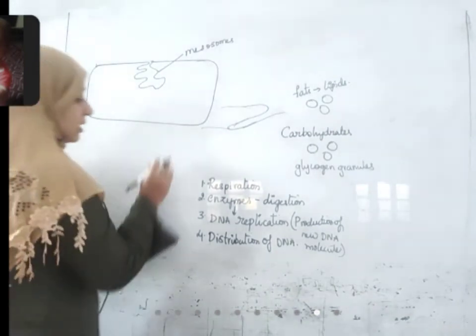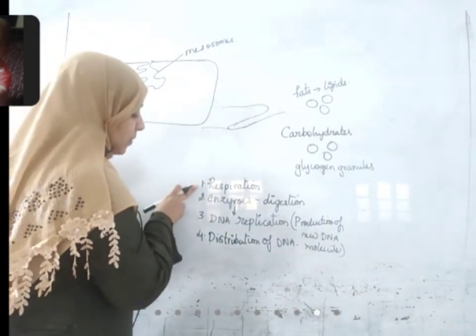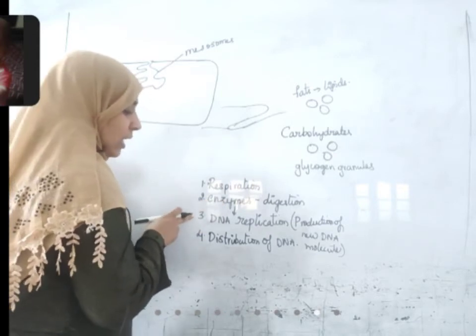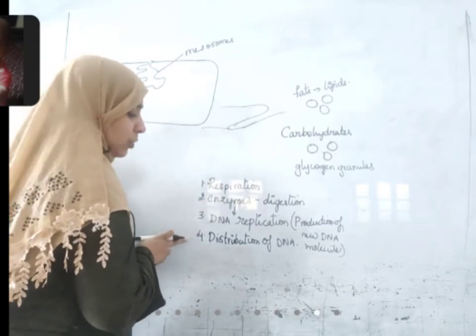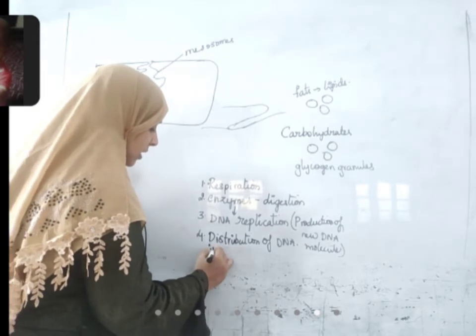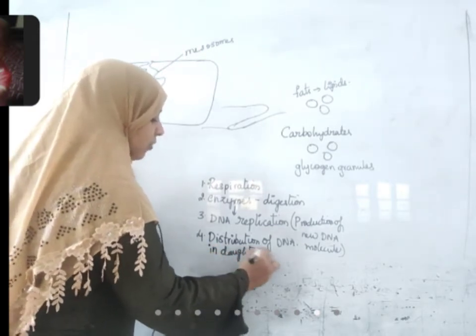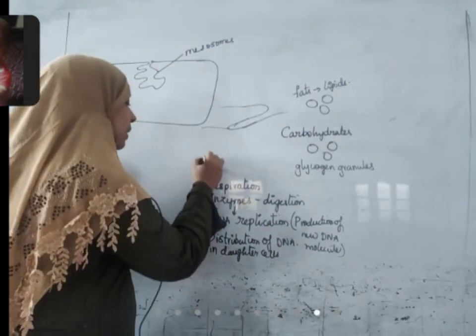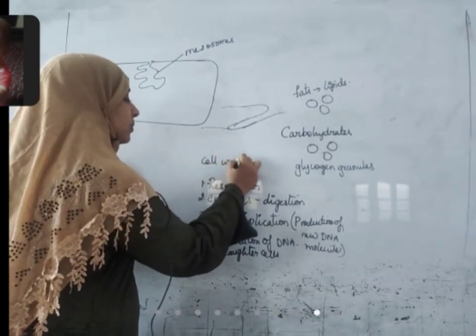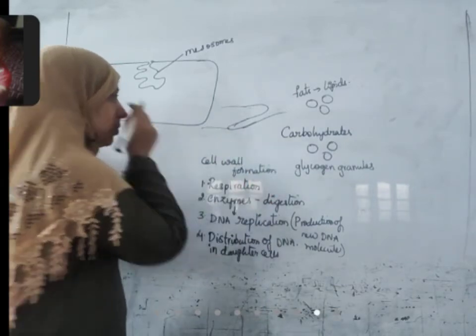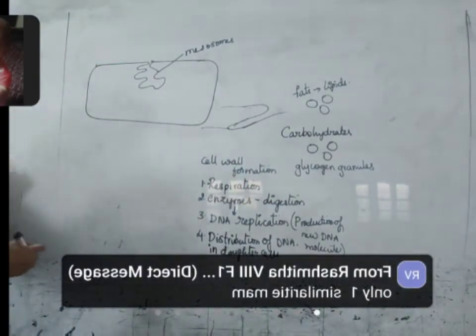We are discussing mesosome. It helps in respiration. It has enzymes, so it helps in digestion also. It helps in new DNA formation and distribution of DNA into daughter cells. Apart from that, it is also helpful in cell wall formation. So mesosomes have a wide range of uses.